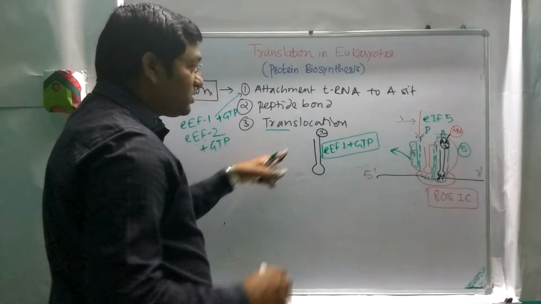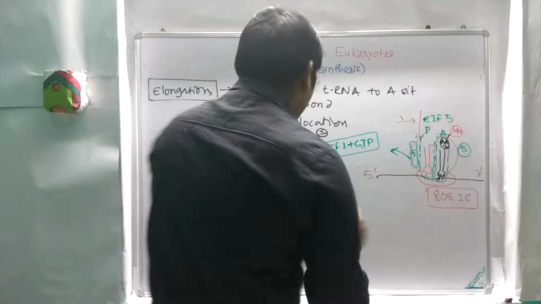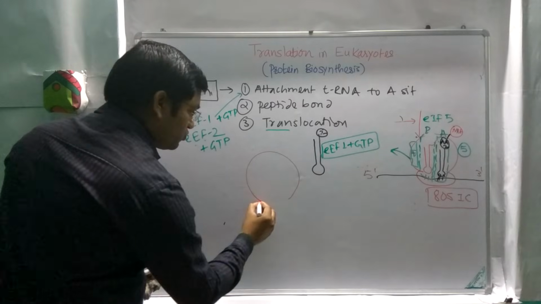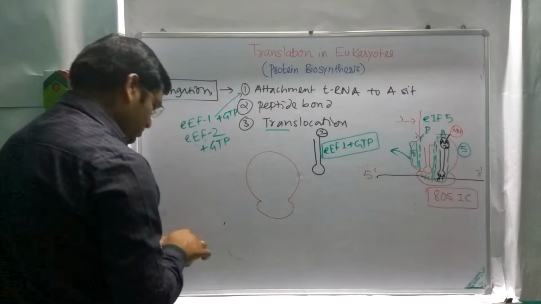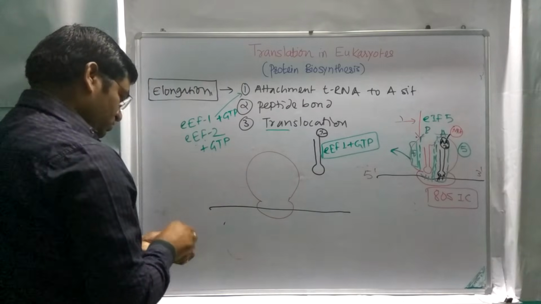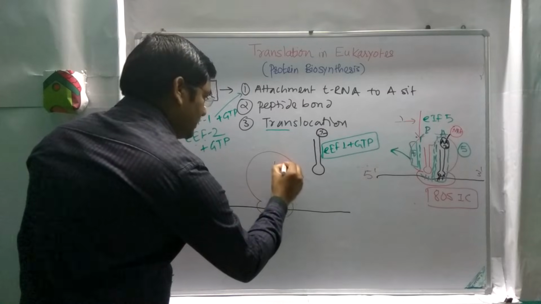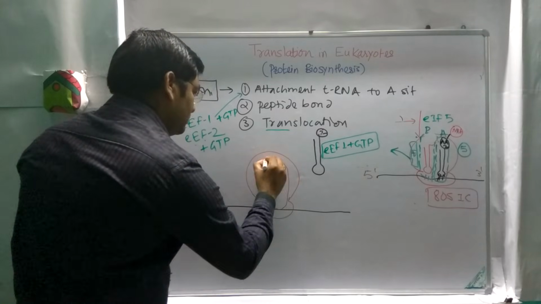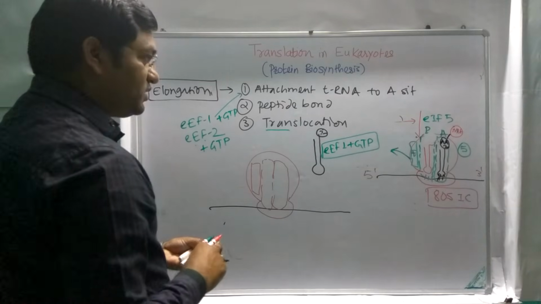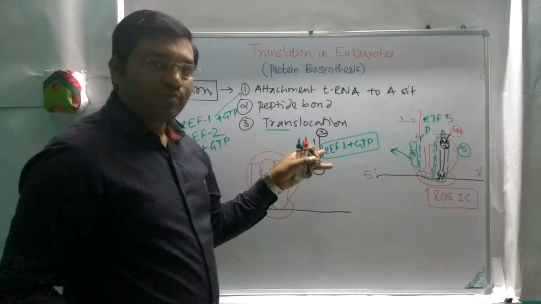The third step is the translocation. The ribosome moves one codon away. This one is the ribosome, this one is the smaller unit, this is mRNA, this is the A site, this is the P site, and this is the exit site. The third step is the translocation of the ribosome.